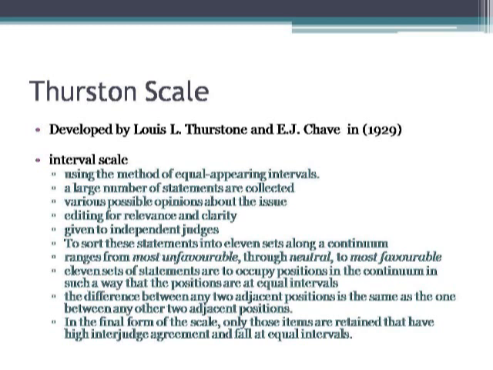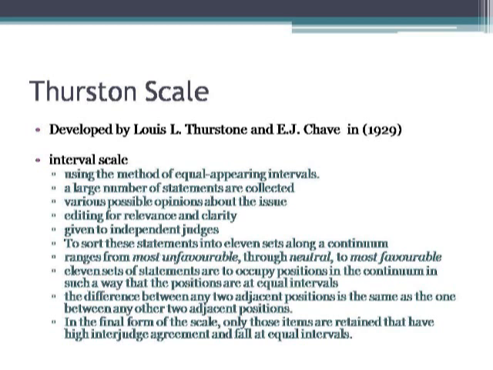Now how do we develop this scale? For developing a Thurstone kind of scale, we generate a large number of statements. Whatever attribute we want to measure, we develop a large number of statements related to various aspects of that attribute.